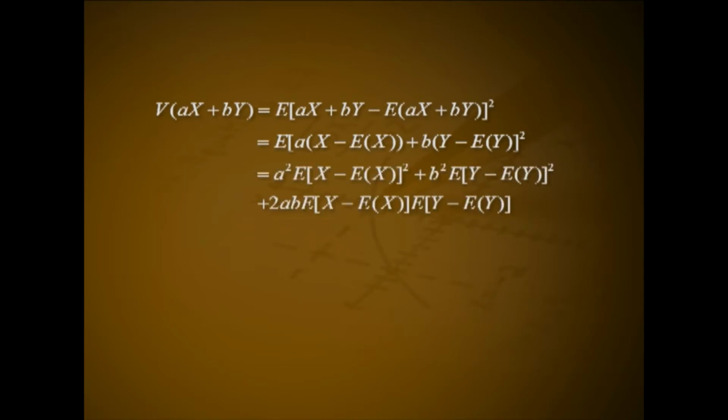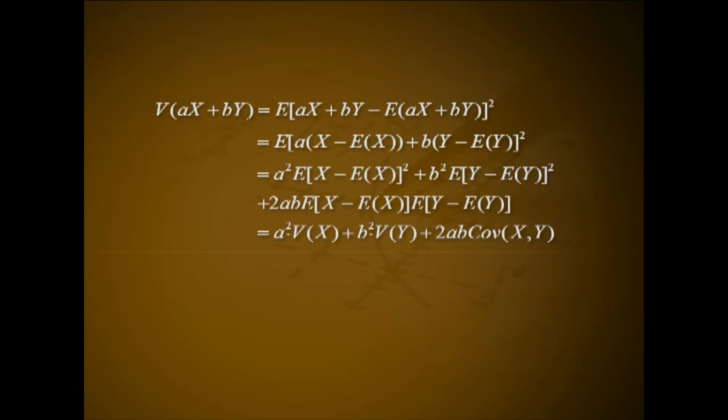Problem 1. For two independent random variables X and Y, prove that variance of aX plus bY equals a square into variance of X plus b square into variance of Y. Solution. Variance of aX plus bY equals expectation of aX plus bY minus expectation of aX plus bY the whole square. That is equal to expectation of a into X minus expectation of X plus b into Y minus expectation of Y the whole square. That is equal to a square into expectation of X minus expectation of X square plus b square into expectation of Y minus expectation of Y square plus 2ab into expectation of X minus expectation of X into expectation of Y minus expectation of Y.